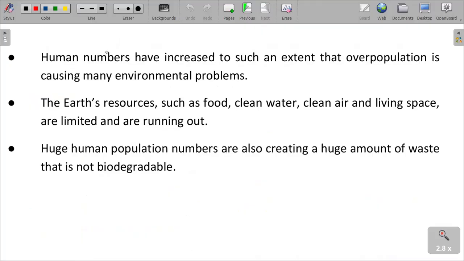We also have human numbers that have increased to such an extent that overpopulation is causing many environmental problems. The earth's resources such as food, clean water, clean air, and living space are limited and are running out, which are problems resulting from overpopulation. And huge human population numbers are also creating huge amounts of waste that is not biodegradable, that does not decompose.